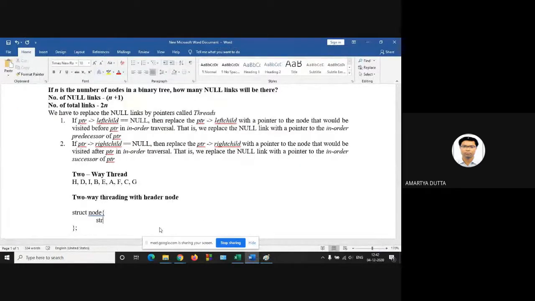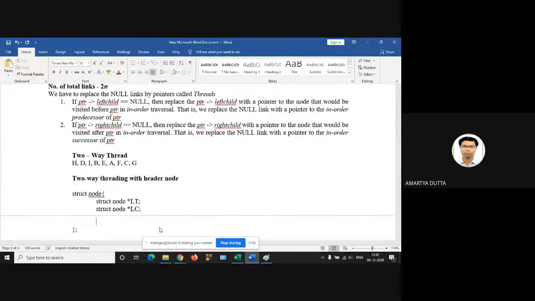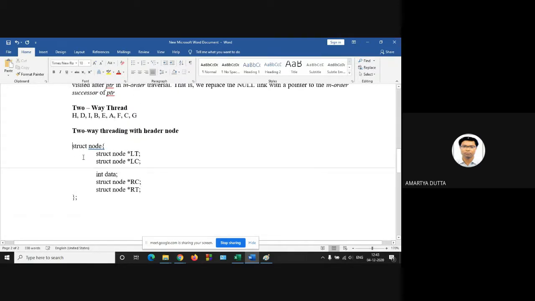So struct node left thread, then struct node left child, next int data, struct node right child, and struct node right thread. Okay, so this is the node structure.